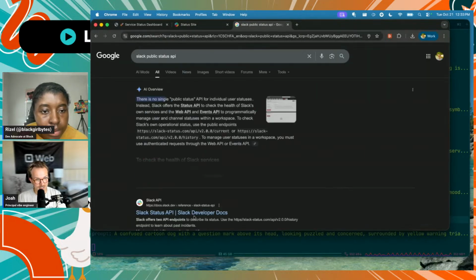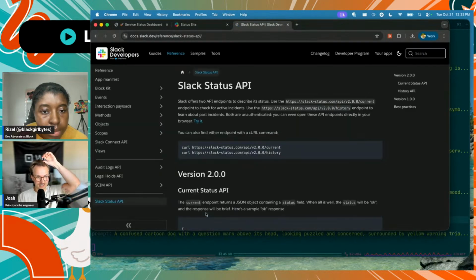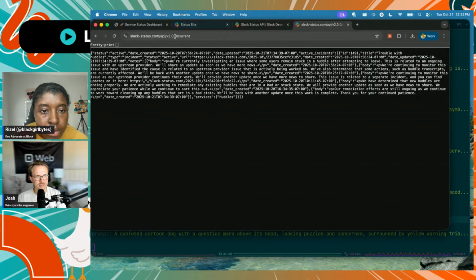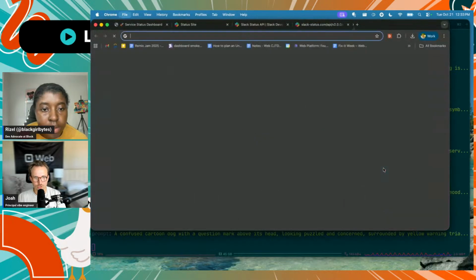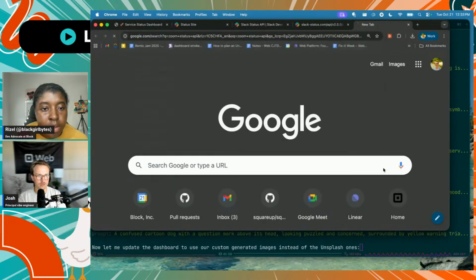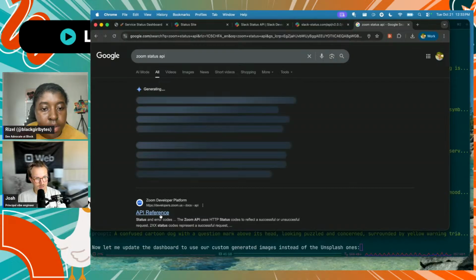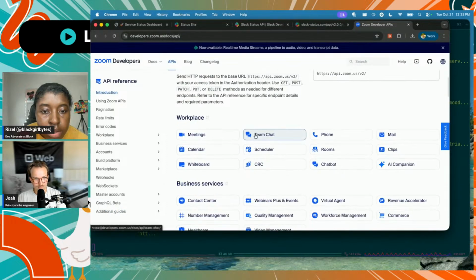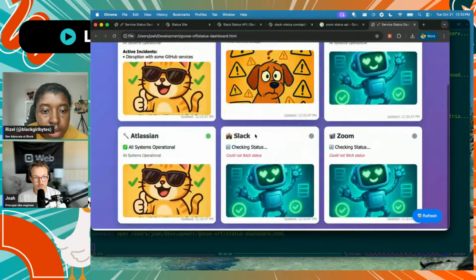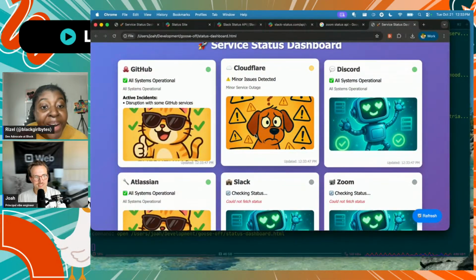Let's see. It does have a Slack status. Okay, it does. That's what I want to use then. I'll let Goose know. I wonder if Zoom has one. That's not what I'm looking for. Right. Oh, look. Nice.